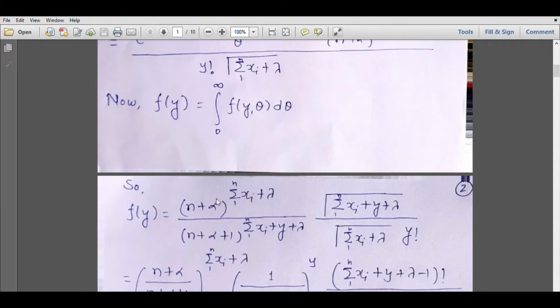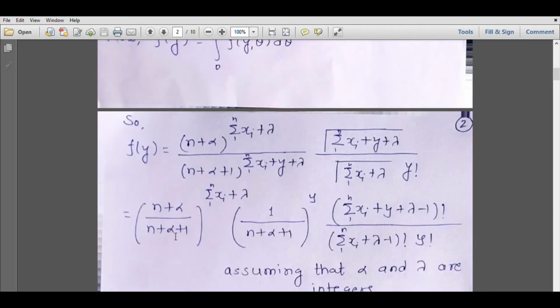N plus alpha and n plus alpha plus 1 have a common power, which is summation xi plus lambda, if we keep this y aside. So let us do that: n plus alpha upon n plus alpha plus 1, raised to summation xi plus lambda. Now what will remain is this denominator raised to y, so I have kept it separately.